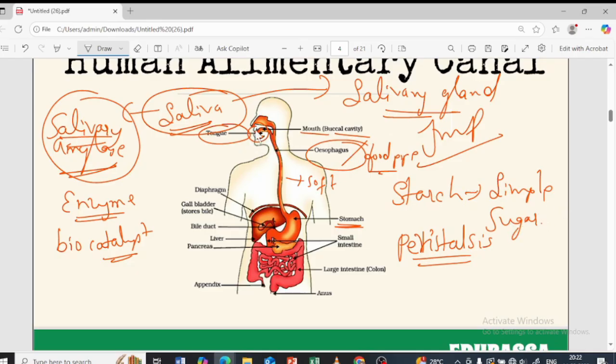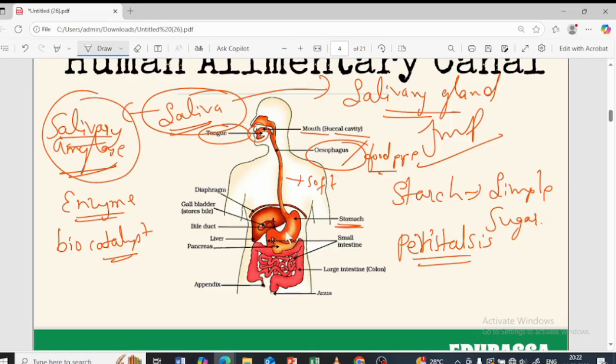Now whatever food has been broken down will pass through the esophagus, which we also call the food pipe. The inner lining is soft, and the food has to be broken down here itself so it can easily pass. In order to pass, it undergoes peristalsis movement. Obviously the full alimentary canal is going to undergo peristalsis movement. Now this food will enter the stomach.